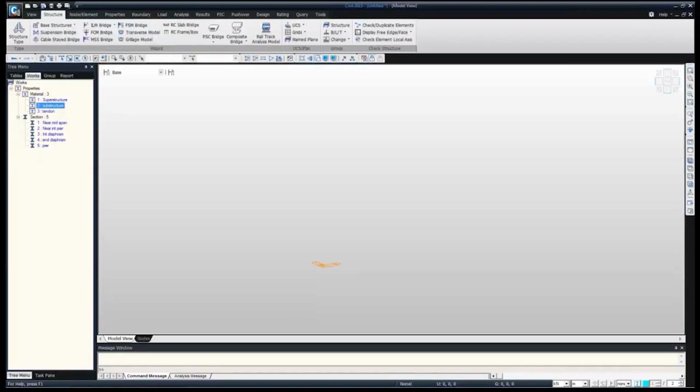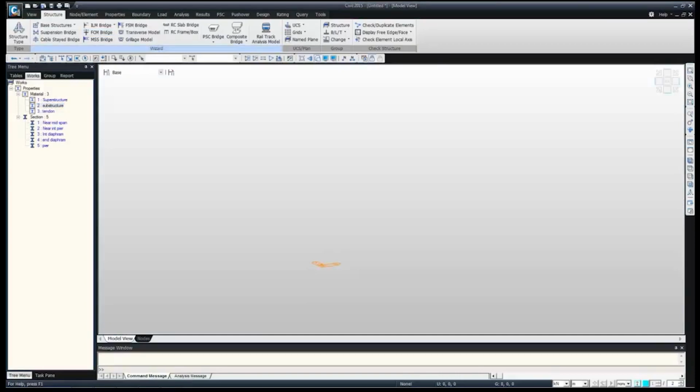Another way is through structure. In structure we have various wizards like cable stayed wizard, suspension bridge wizard, free cantilever wizard, incremental launching wizard, movable scaffolding. So directly we can model fast from the wizard also. The wizard takes care of everything for modeling, boundary, construction stage, everything. So we just go to the FCM bridge wizard.